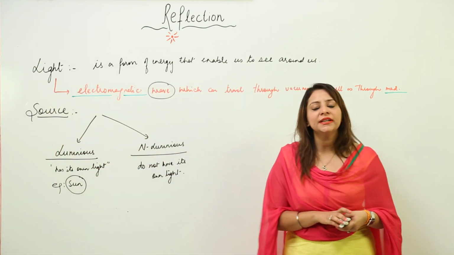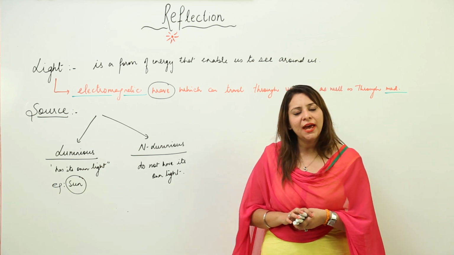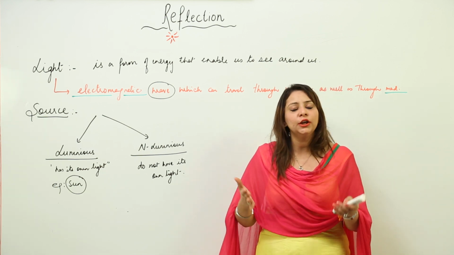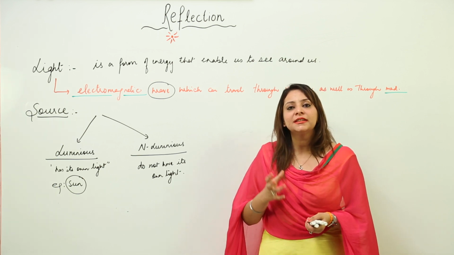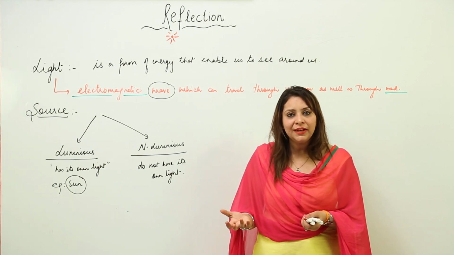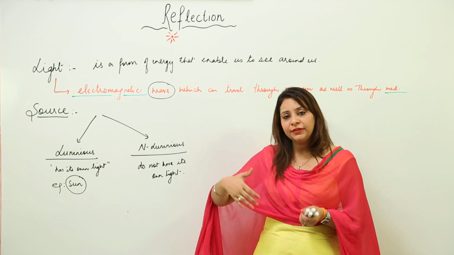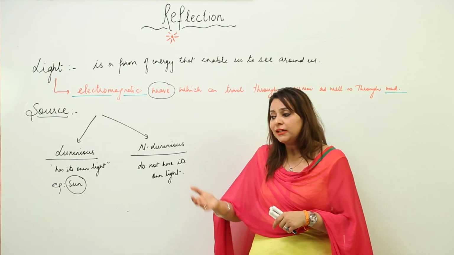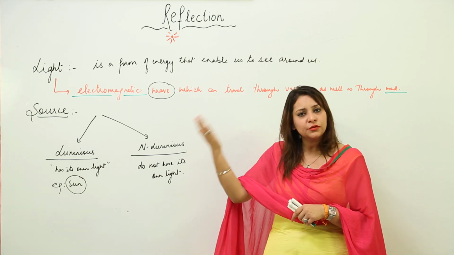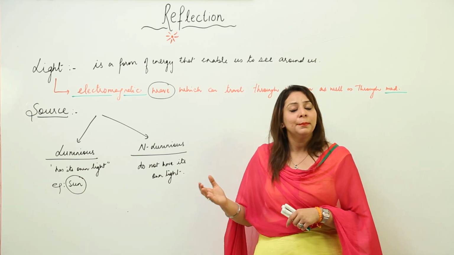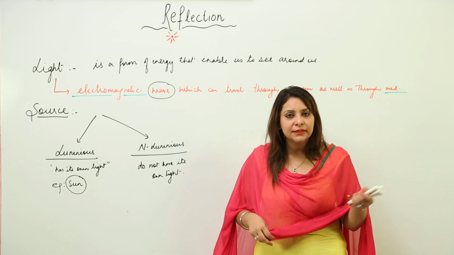Suppose you enter into a dark room. Are you able to see a chair? No, we are not able to see a chair. Why can't you see that? Because the chair does not emit any kind of light. If it were emitting light, the light would have entered our eye, the iris, and we would be able to see it. But we are not able to see when we enter a dark room.